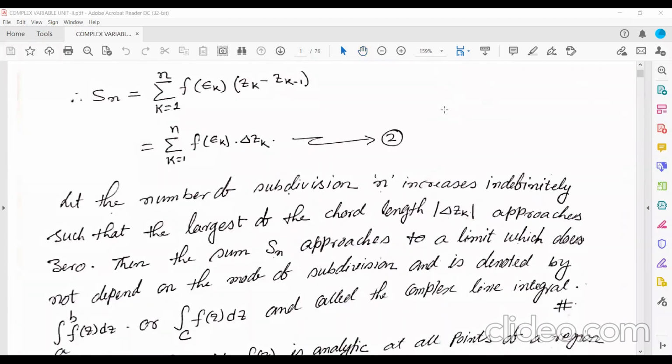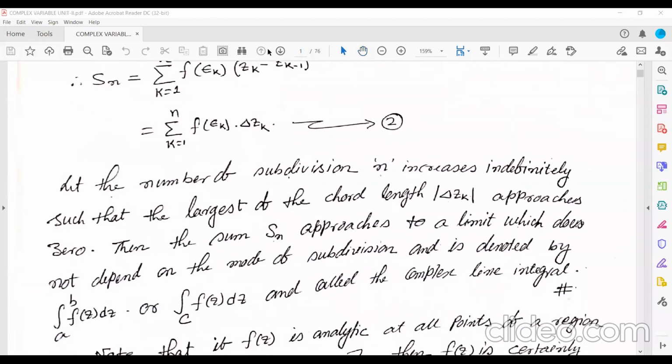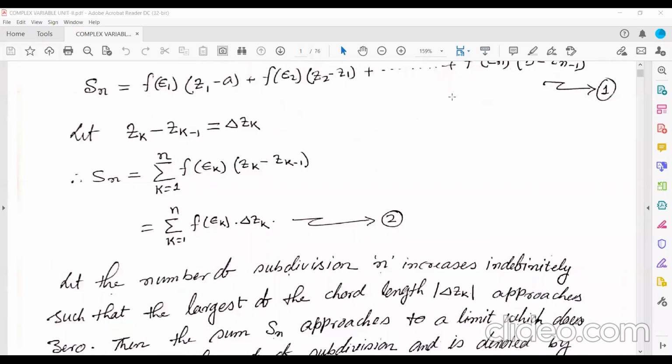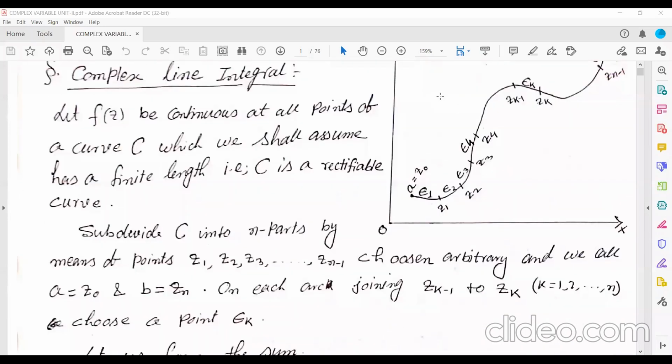Now what I'm going to do, let the number of subdivisions, that is n, increase indefinitely such that the largest of the chord lengths, that is the absolute value of del Zk, approaches 0. Now, I have considered this a finite length curve.